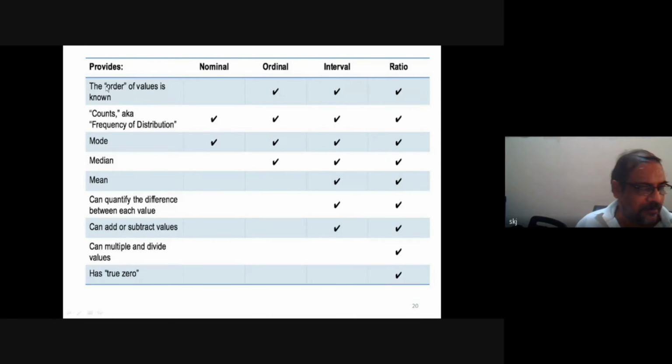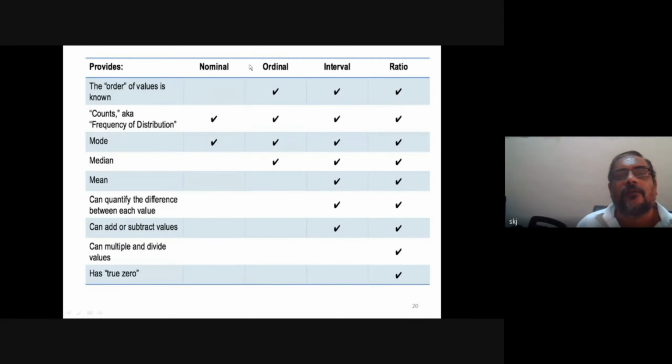Every attribute or variable that is named nominal, there is no issue. Okay. So counts and mode are possible for nominal, and ordinal if we have order. So for ordinal, we have order of value. Mode, median, all these are possible or not.